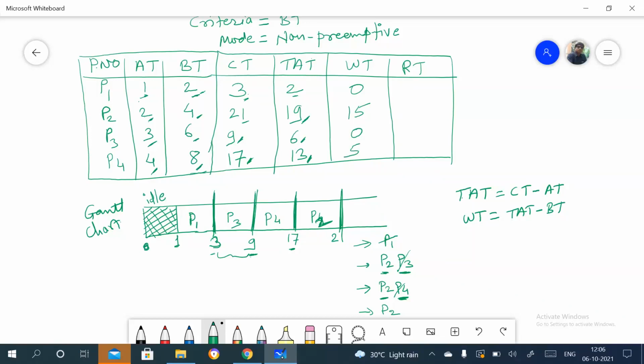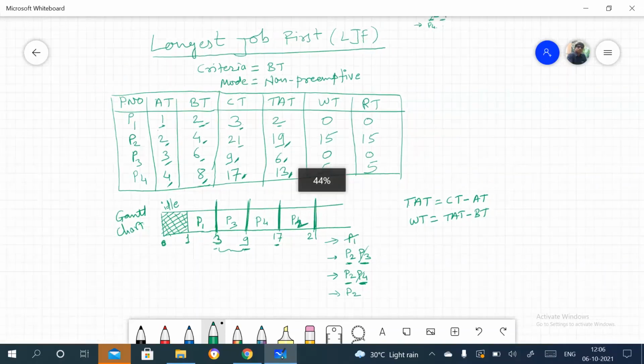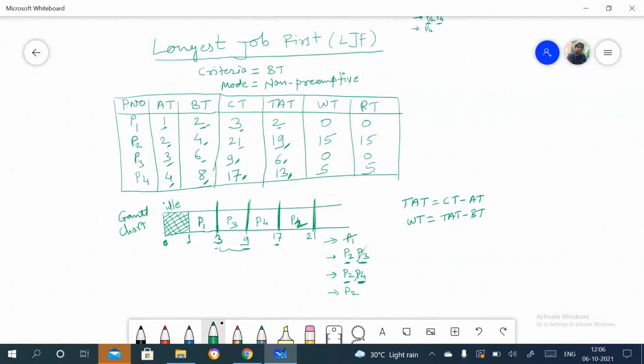And as this is non-preemptive, the waiting time is equal to the response time. So 0, 15, 0 and 5. I hope you understood this. This is longest job first. I think you understood these simple algorithms.